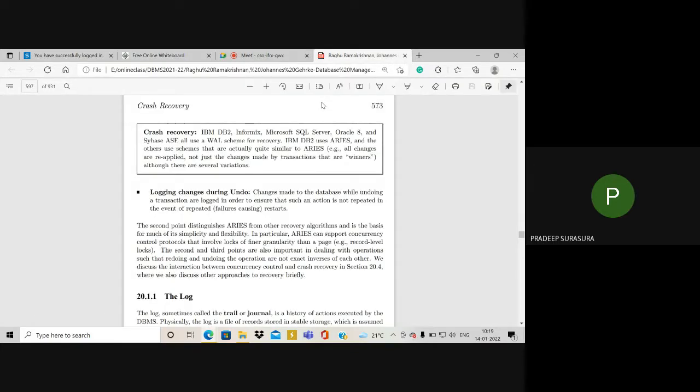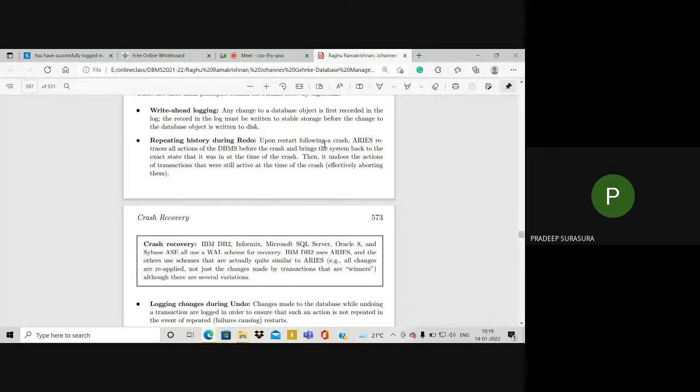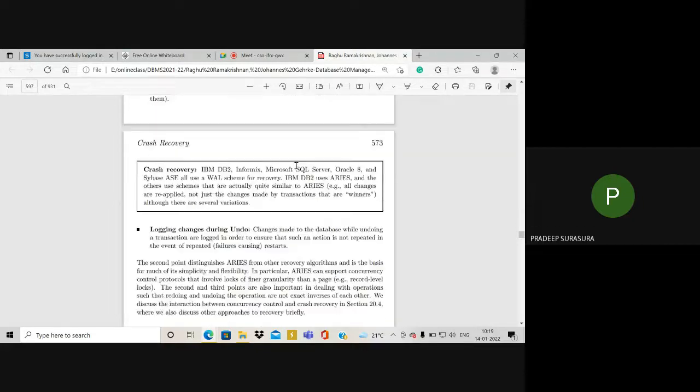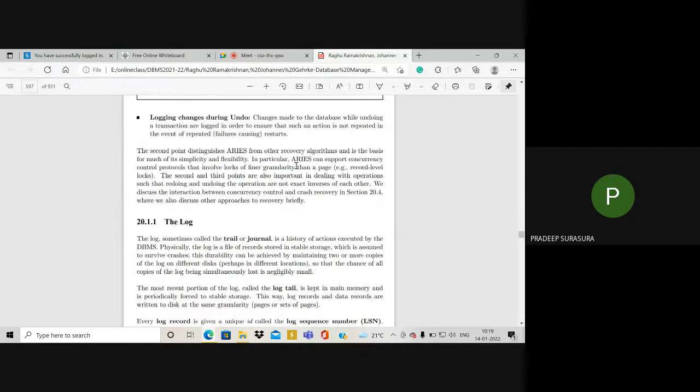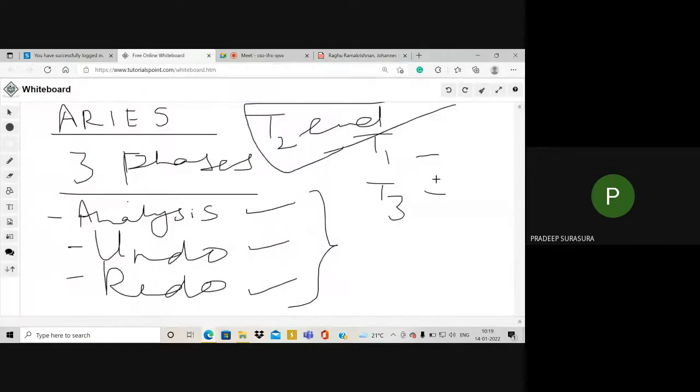So the three main principles are: the WAL protocol or write ahead logging, repeating history during redo, and logging changes during undo. If any changes caused the crash, such changes will be made accordingly. Then the transactions will be executed again so that we will not have the crash next time. Any questions on the recovery algorithm Aries? Anybody have any questions? No?